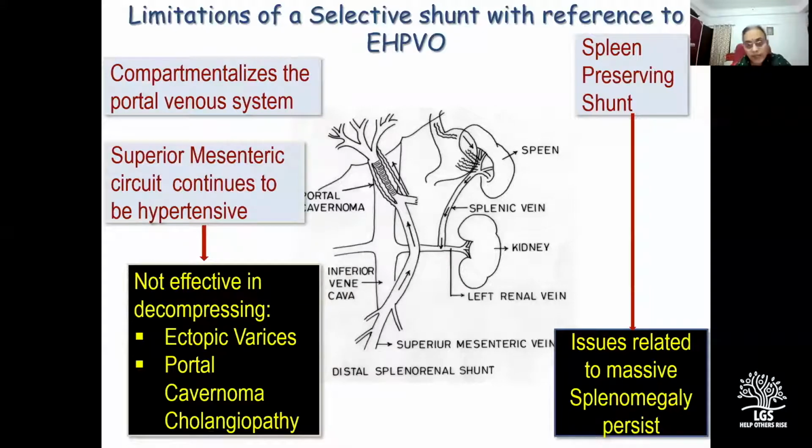But the number of patients and the follow-up following distal splenorenal shunt is short. So we do not know how many of these patients would evolve into ectopic varices or portal cavernoma cholangiopathy in late adolescence or early adulthood. And this has greater relevance with respect to EHPVO as compared to chronic liver disease because the disease onset is earlier and the life expectancy of the patient is longer in EHPVO as compared to chronic liver disease.